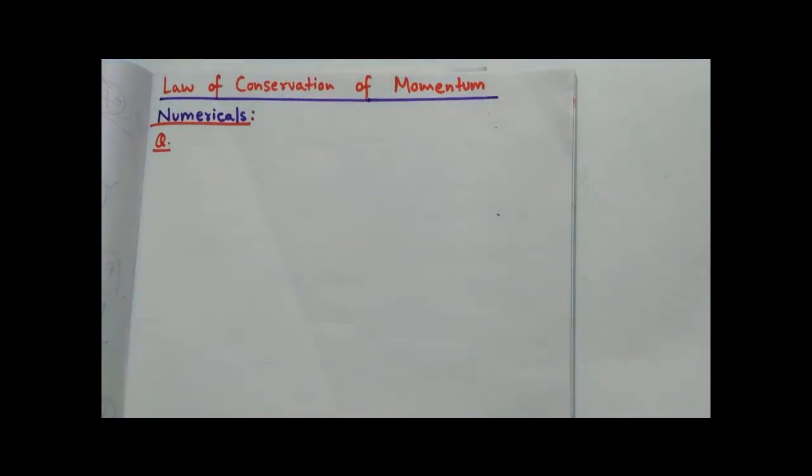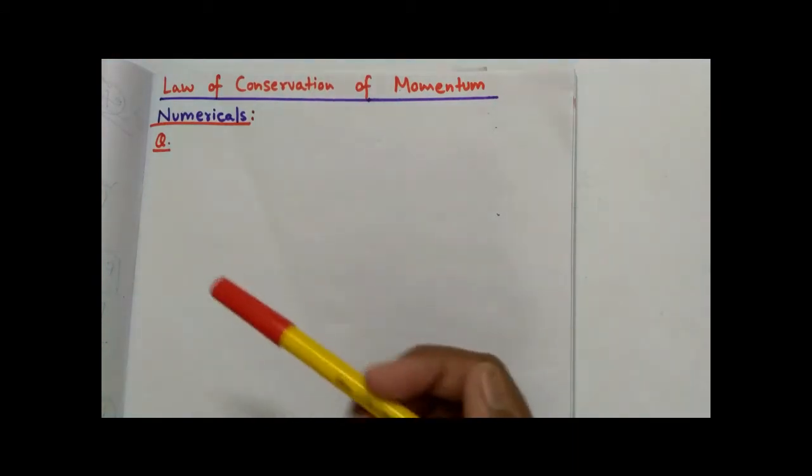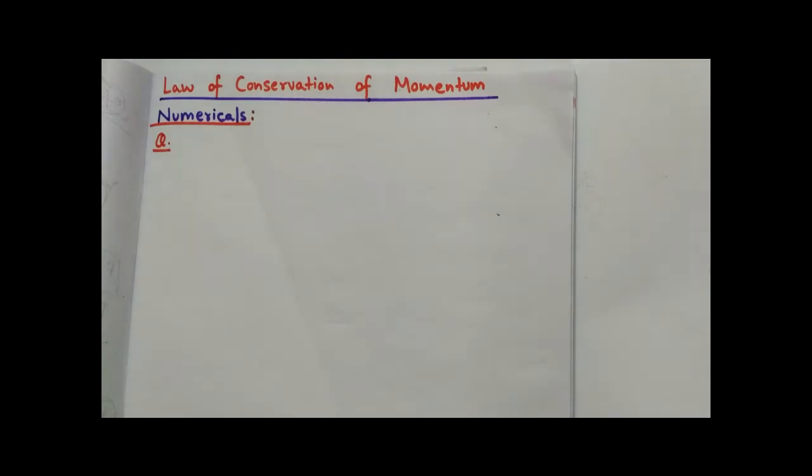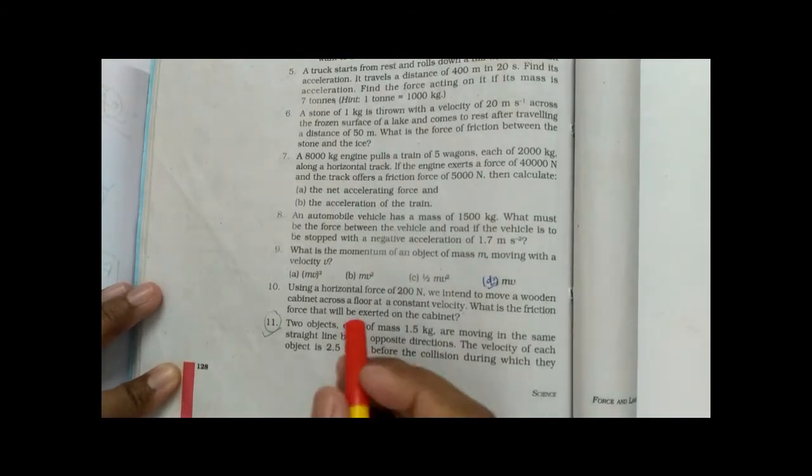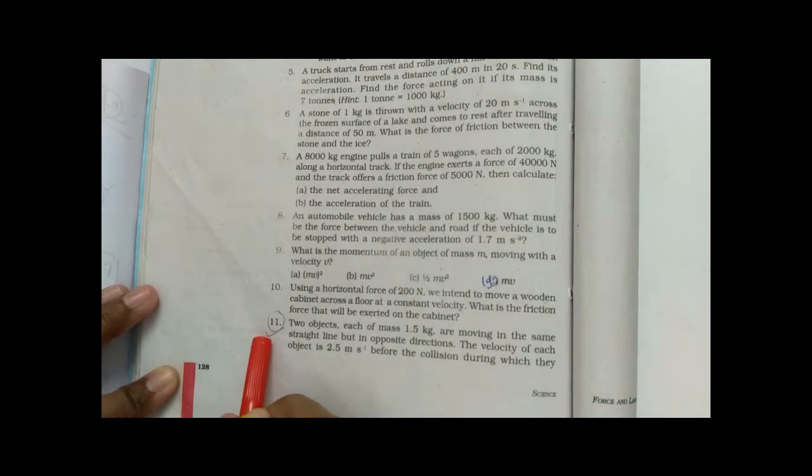So in today's class we are going to solve a few numericals related to the law of conservation of momentum. All right, our first question is question number 11 of the NCERT book, page number 128. What does it say?